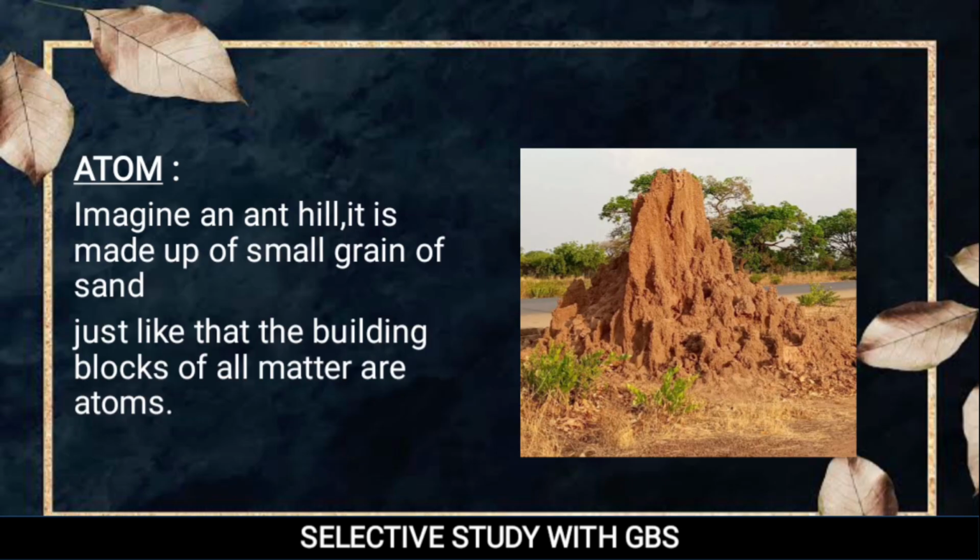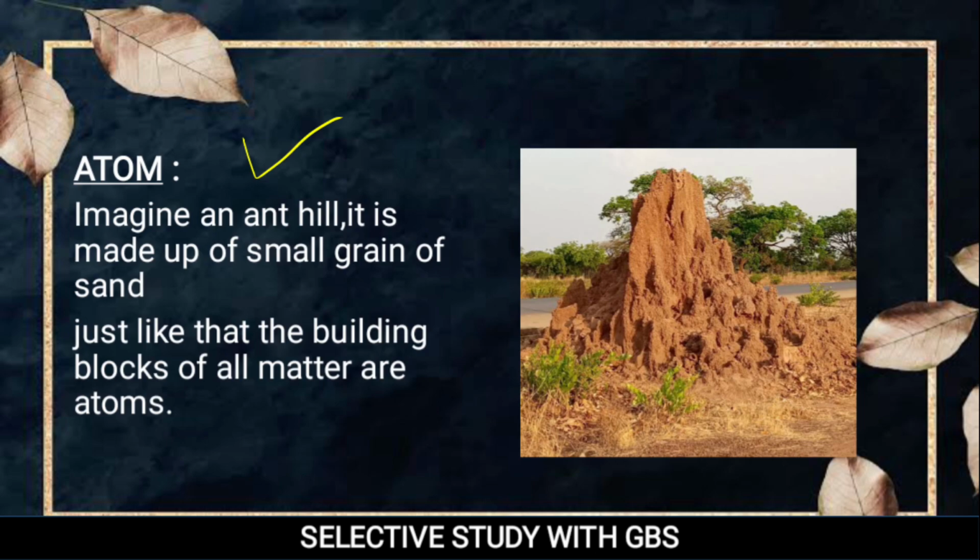Next thing is atoms. We will discuss about atoms in our next class. So here we concluded the atom definition according to Katayana, according to Maharshi Kanad, and some other scientists.